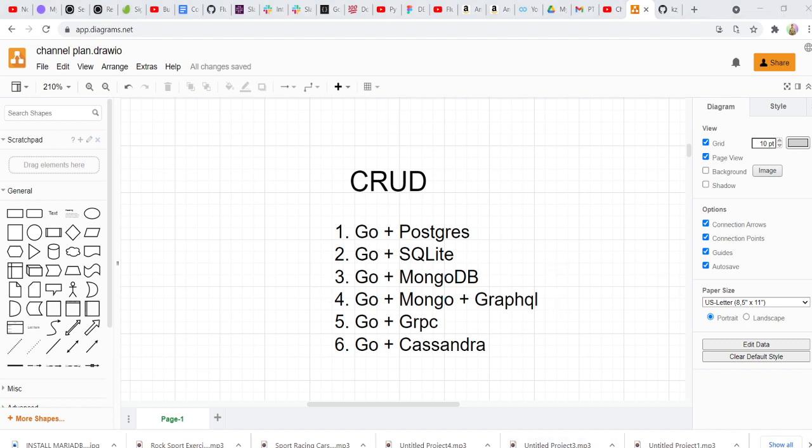Cassandra, even though it's not heavily in demand by a lot of people, is something that's used by experts, somebody who's been using GOLANG for a very long period of time. They would want to use something like Cassandra because it's a distributed database. It's a very, very powerful database. So even if you're a beginner, you should check this small series out, because Cassandra is not very popular right now, but I can tell you that in about 3 to 4 years' time, this will be very, very big.